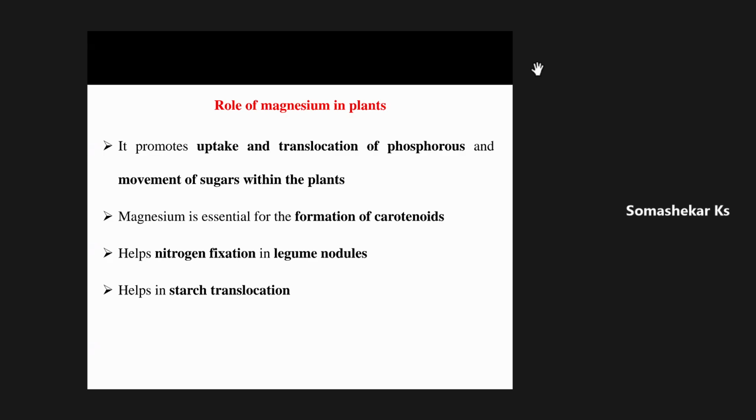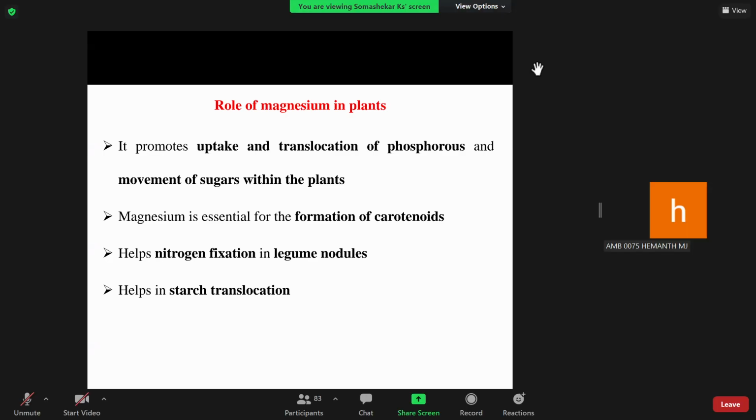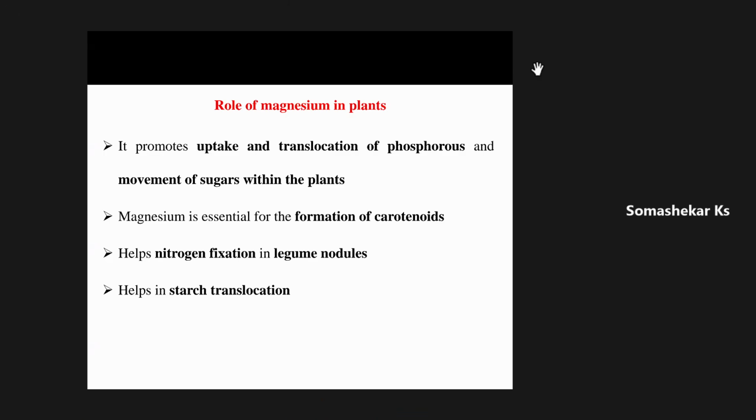Continue. Sir, calcium helps in maintaining the structure of leaves, sir. Structure of cell or structure of plant, right? Then formation of cell wall, it will help, sir. Very good. Then, sir, in the later stages, the overall development of root and plants, it will help, sir. Very good. Then in seed production, it will help, sir.